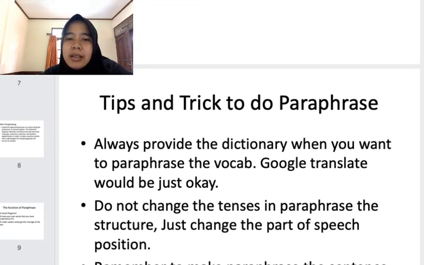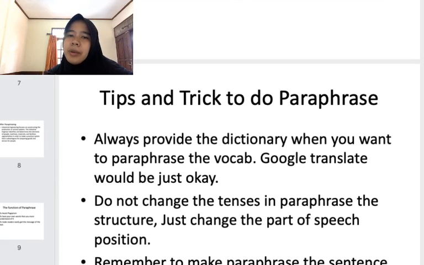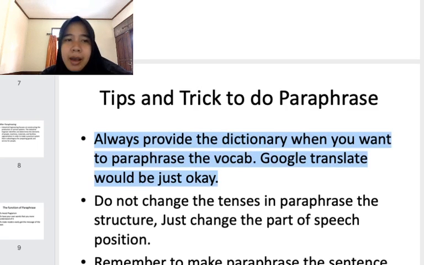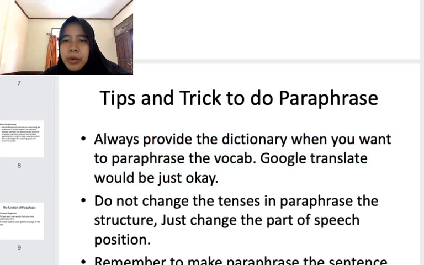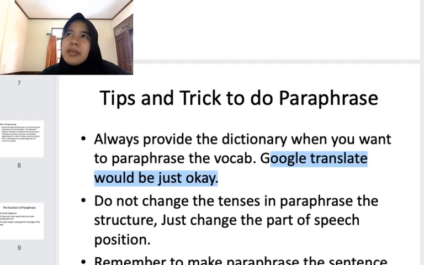This is the last part, just some tricks to do the paraphrase. The first one: always provide a dictionary when you want to paraphrase the vocabulary. It is very important for you to have the dictionary when you want to change the vocabulary. Google Translate will be okay, but make sure that you use Google Translate effectively, because if you translate the whole paragraph, it will not be easily understood.